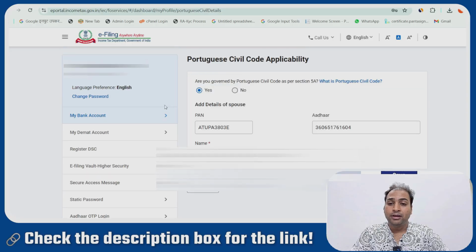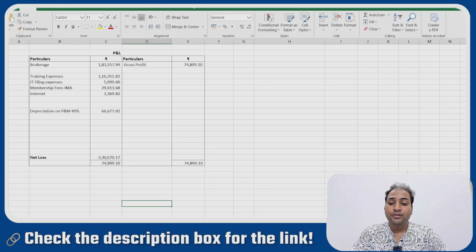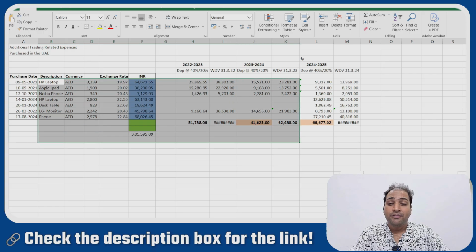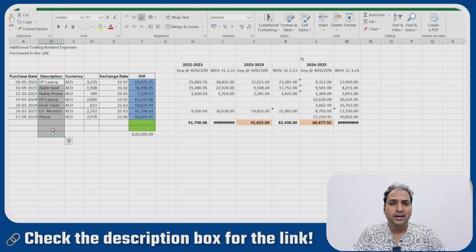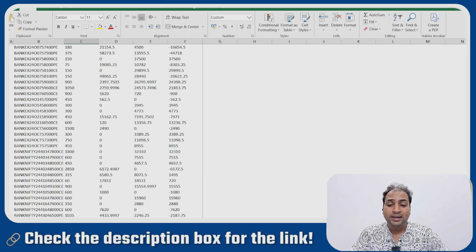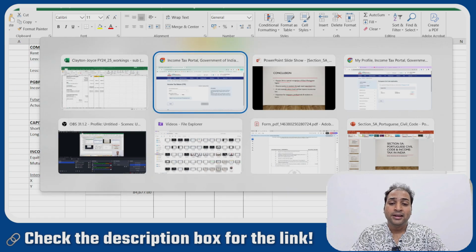All right, so let me close this, go to the ITR filing section, and we will go through the computation first. We have a business income here, F&O trading, business expenditure, and an asset which we will create and claim depreciation as an expense, along with equity shares and capital gain, F&O trading and the equity dividend. So we will file the ITR in the income tax portal.